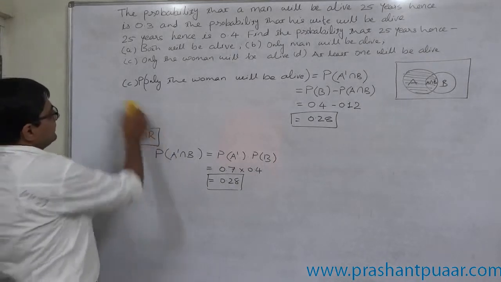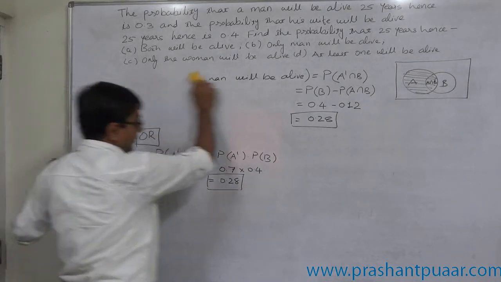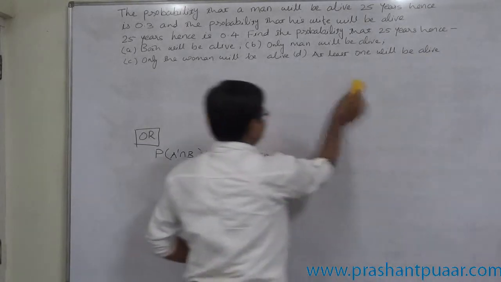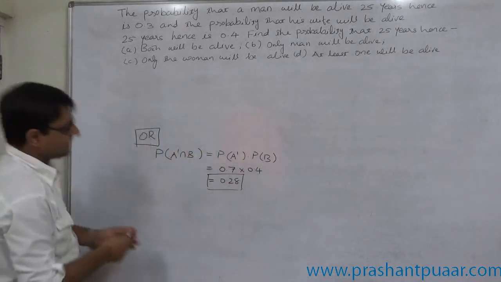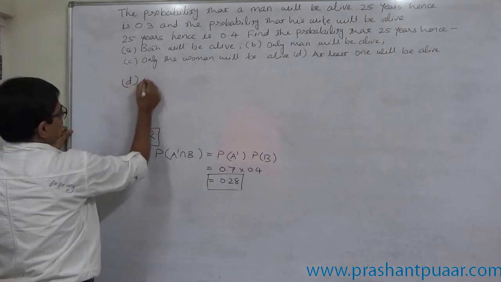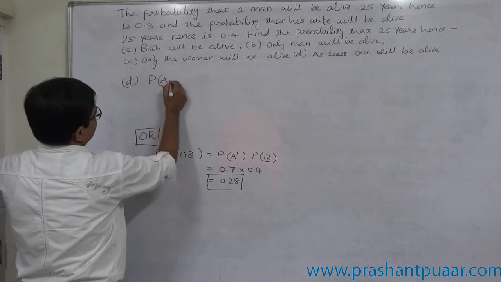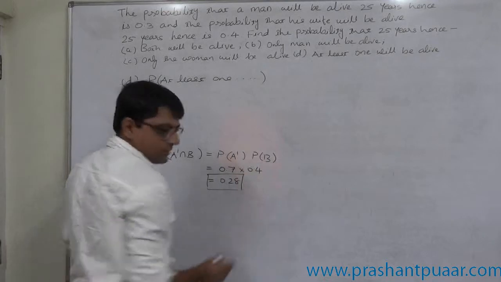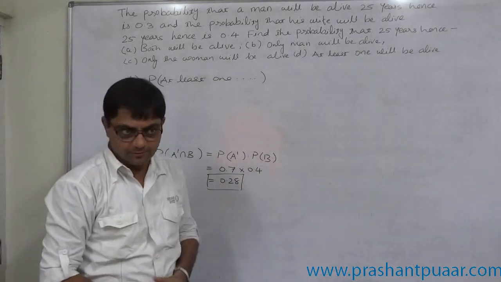D, everybody's favorite, at least one. Yes, the probability of at least one is very popular. At least one of them would be alive. What should be the sign?